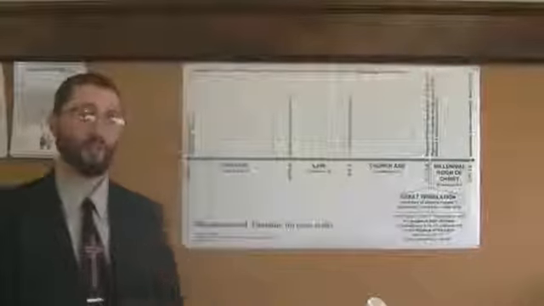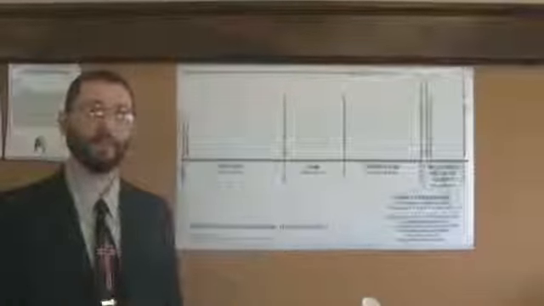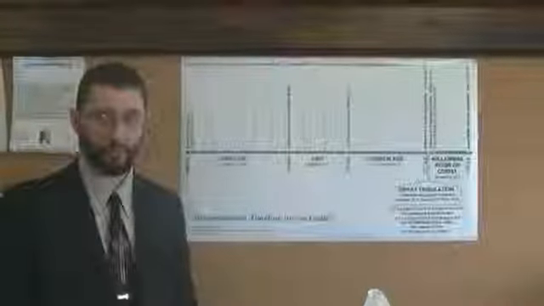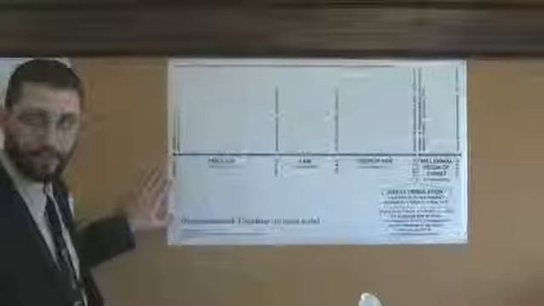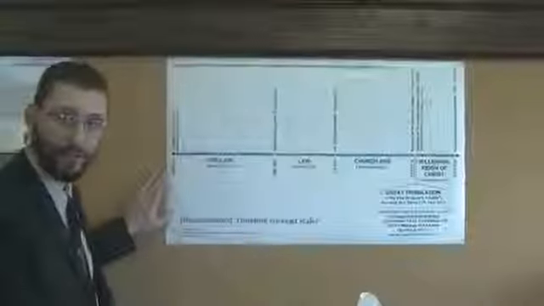And I'll tell you what, the reason there's so many different denominations, the reason there's so much false doctrine out there today is because people do not rightly divide the word of truth. That's a big problem. And what this little chart does here is it shows the proper divisions, the proper dispensations that are in your King James Bible.